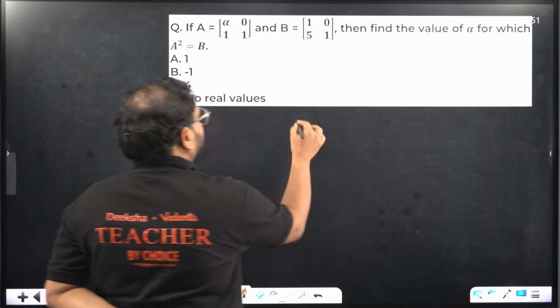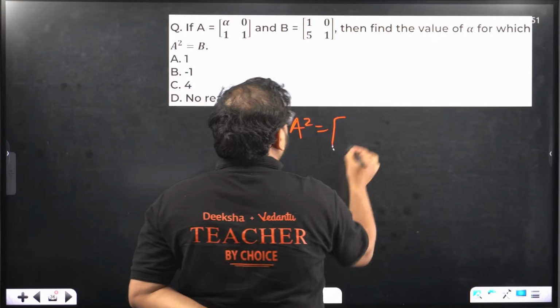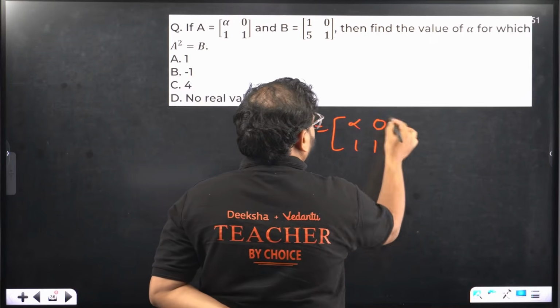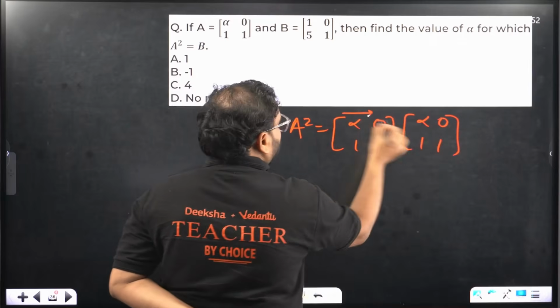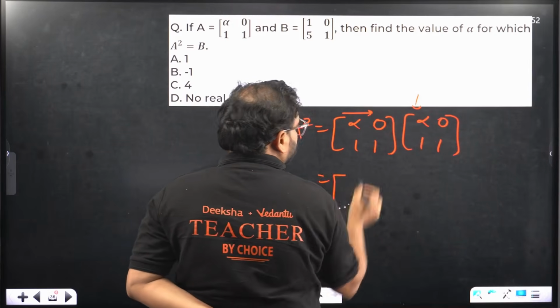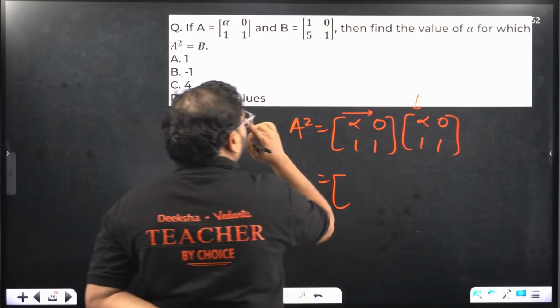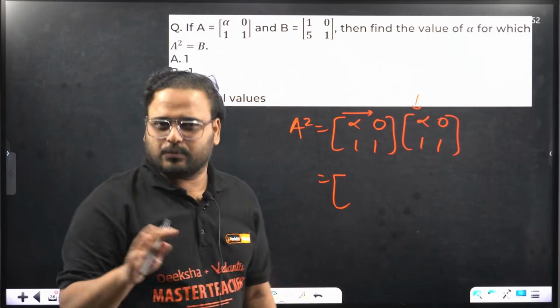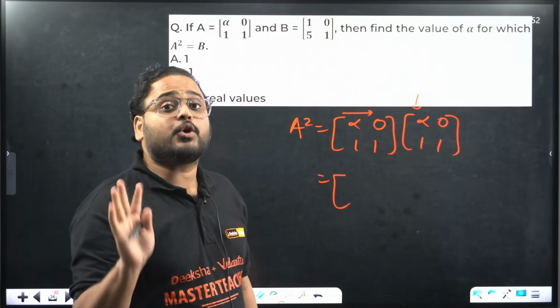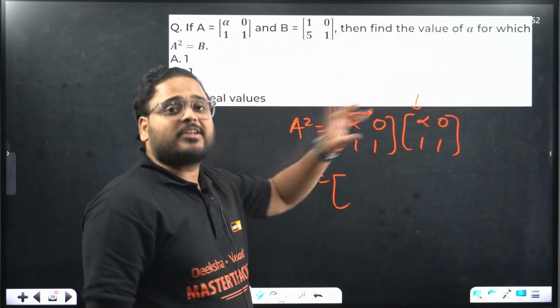Let's find A square first. How do you find A square? Just simply alpha 0 1 1, alpha 0 1 1. Let's try row to column. Okay, so we have alpha square. Okay, acha, do one thing. We need to find the value of alpha, right? And this is the MCQ. Correct? Yes or no? We need to find alpha value, and this is the MCQ.